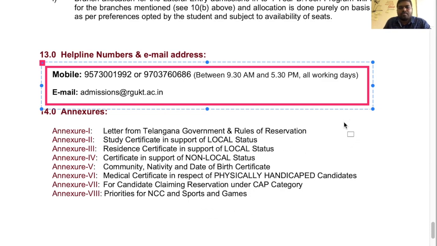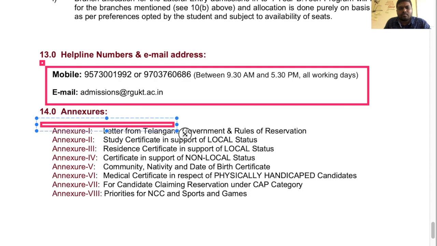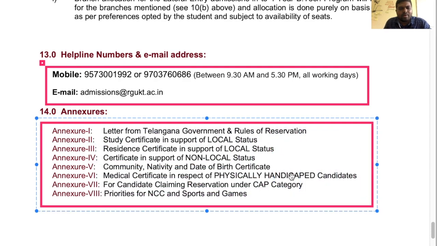These certificates are very important. If the student is physically disabled, that person should produce the physically handicapped certificate. Community, nativity and date of birth certificates are mandatory for all students. If the person is non-local, you should produce the non-local certificate. If the person is local, you should produce the local certificate, that means the resident certificate. Like this they are listing certain certificates here, and you should provide these certificates to RGUKT.